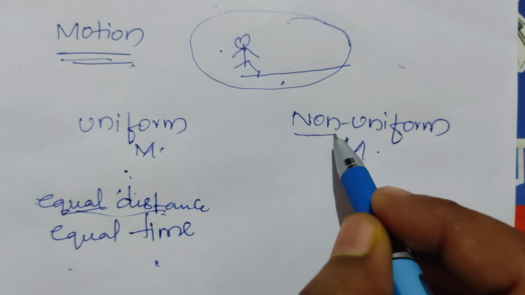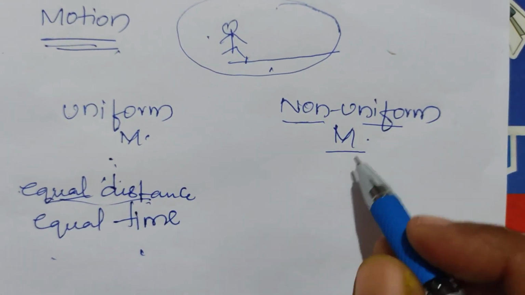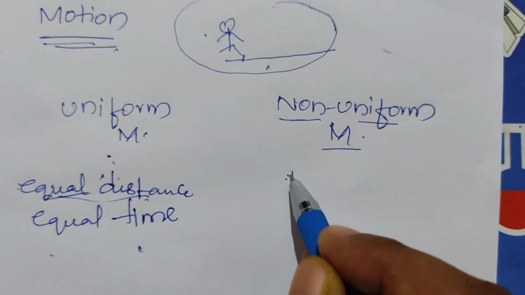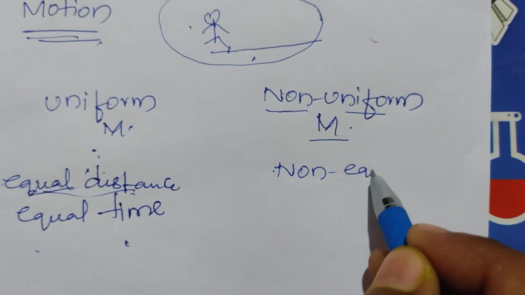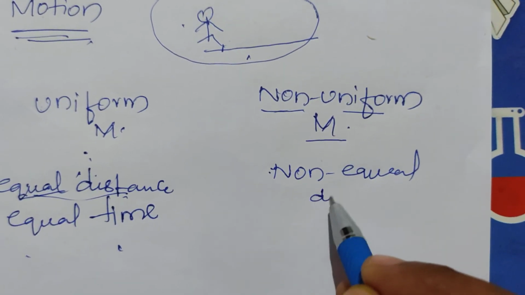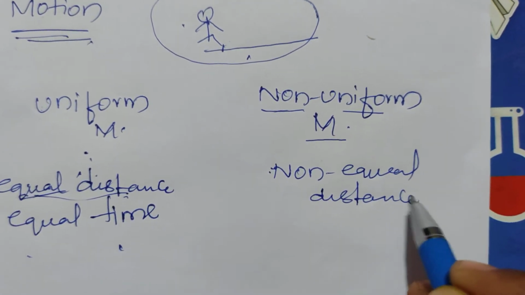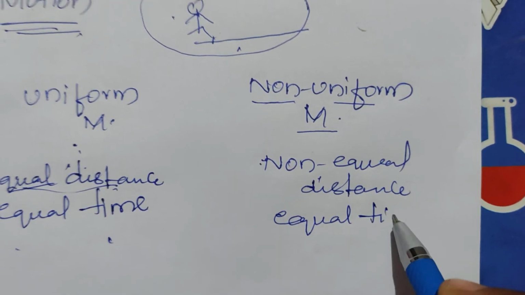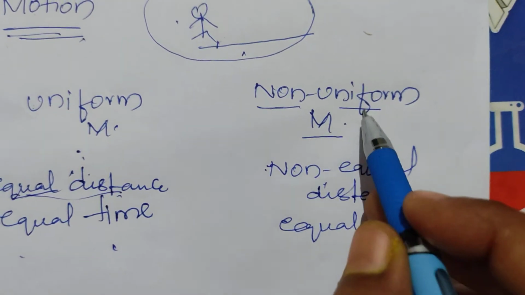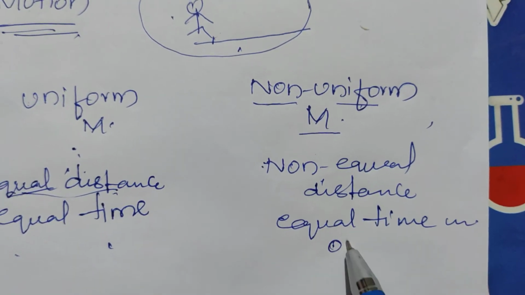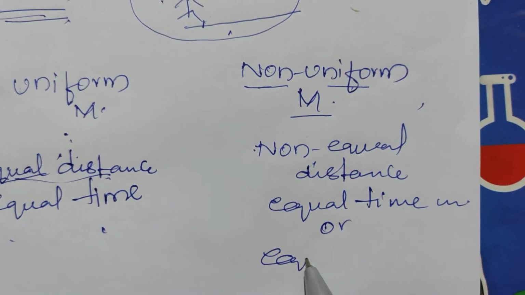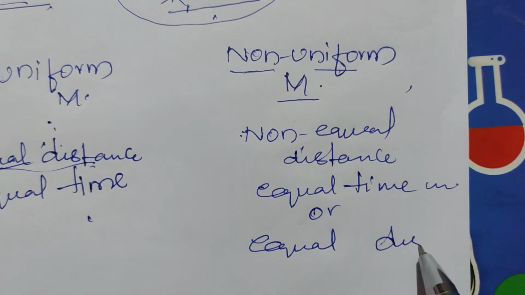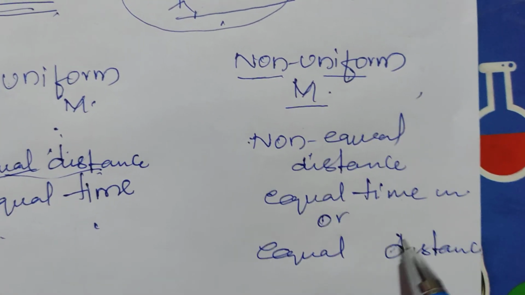If an object is changing its position covering unequal distance in equal intervals of time, or equal distance in unequal intervals of time, then it is said to be non-uniform motion.